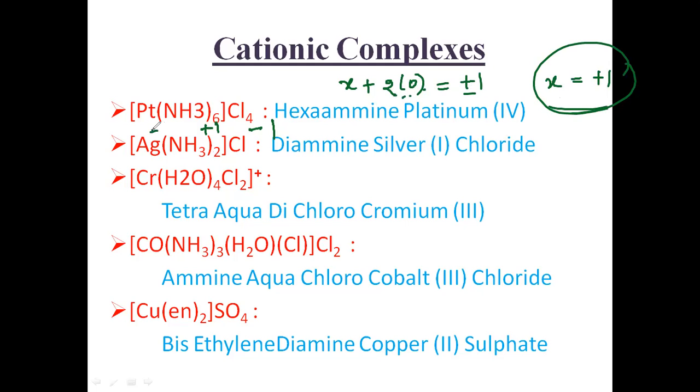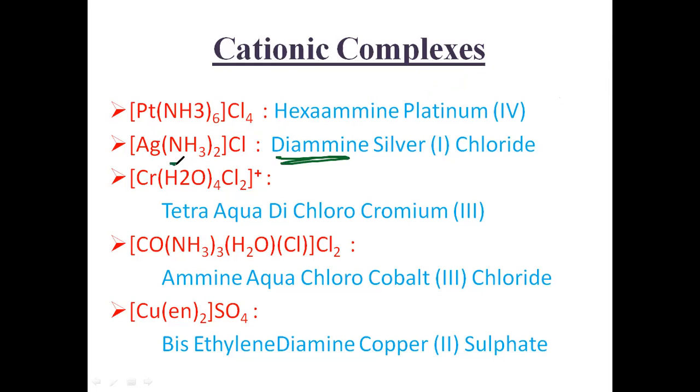So Ag also has the oxidation state +1. I'm writing +1 here. So diamine, two ammonia ligands are there. The ammonia ligand is written as amine, so diamine silver 1 chloride. Chloride you must write last because it is an anion. You must write the cation first, followed by the anion.